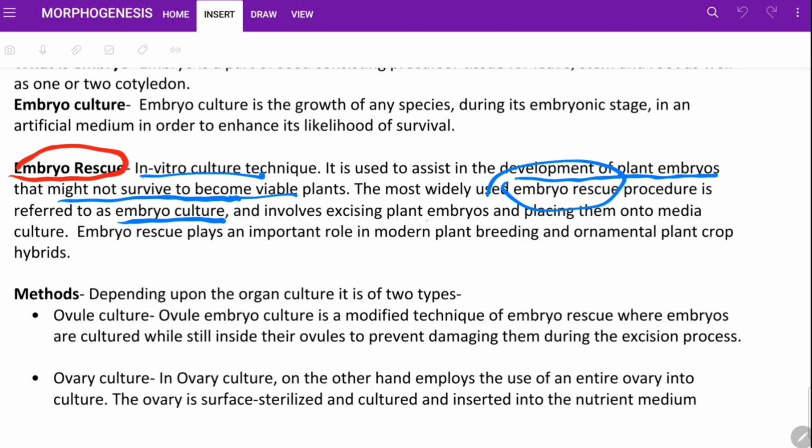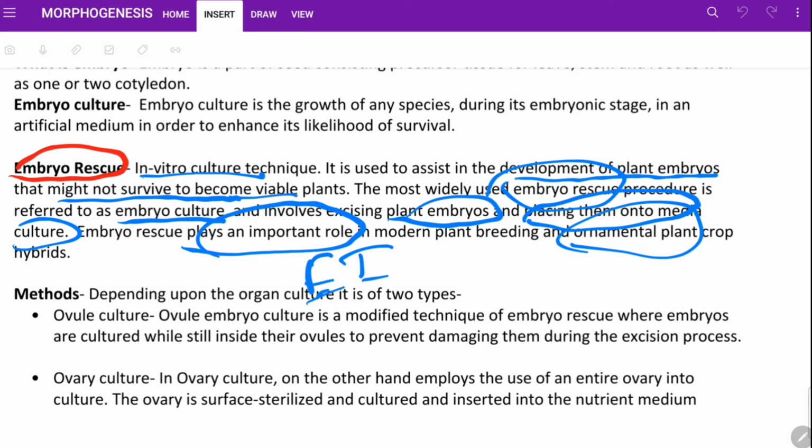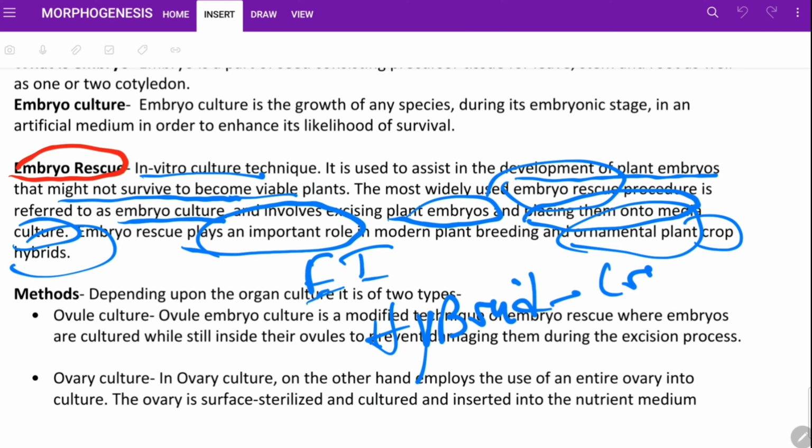And how is it done? We take the embryo out, place it on top of a culture medium and develop it. And where is it being used? It is being used in the production of economically important plants and ornamental plant crop hybrids. So, hybrid crop production. Okay, that is embryo rescue.